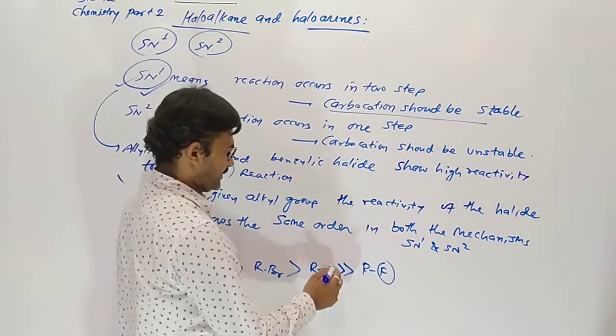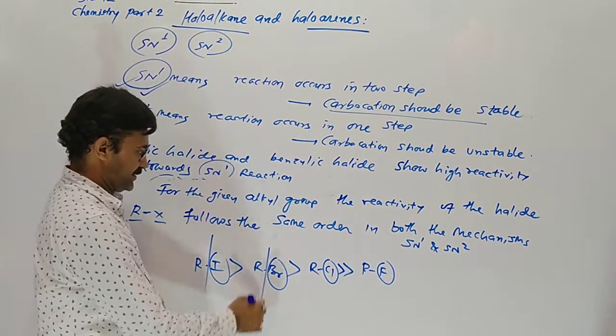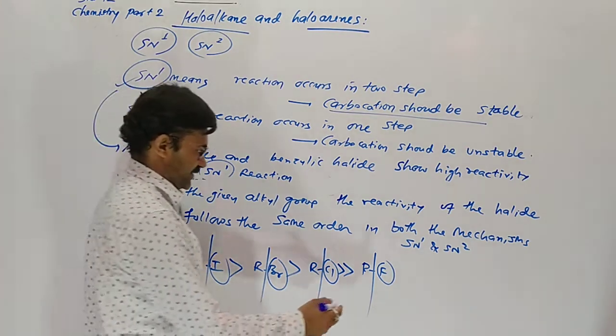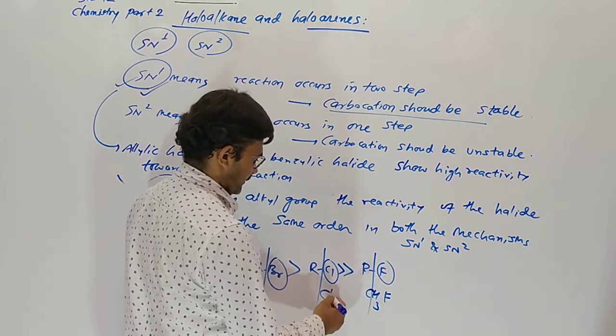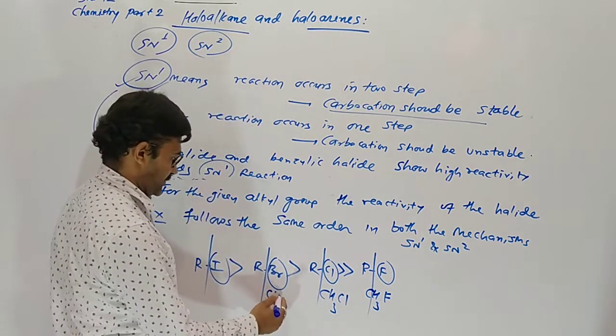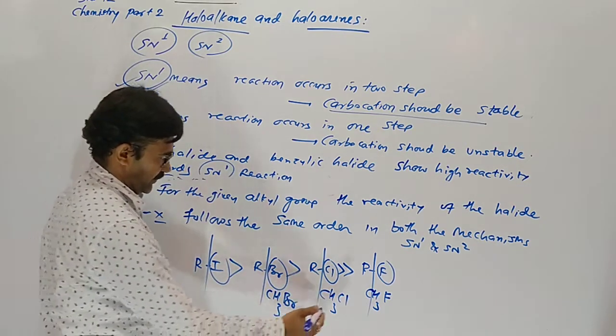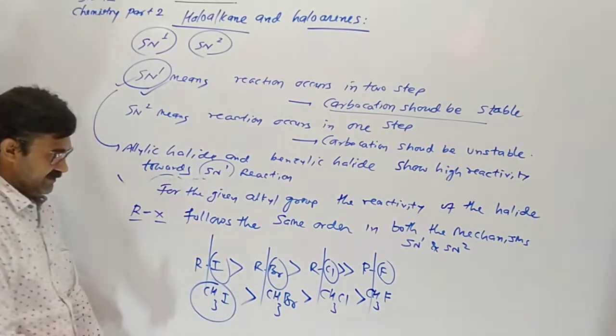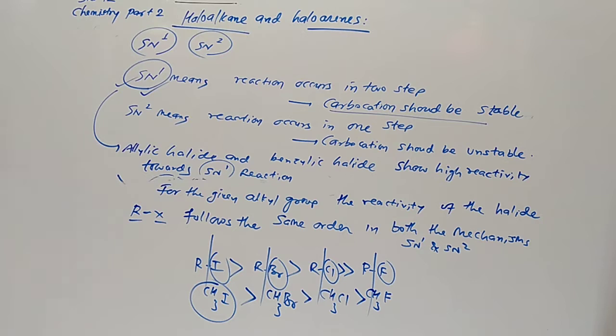Due to the increasing size of the halogen, the bond breaks easily. Whenever the alkyl halide is fluoroalkane, bromo and iodo, here the alkyl group should be seen. So which one gives a fast substitution reaction? Fluoromethane, then chloromethane, then bromo, and fastest in iodomethane. It gives both types of mechanism. The halogen is fluorine, then chlorine, then bromine and iodine, so the reaction should be faster.